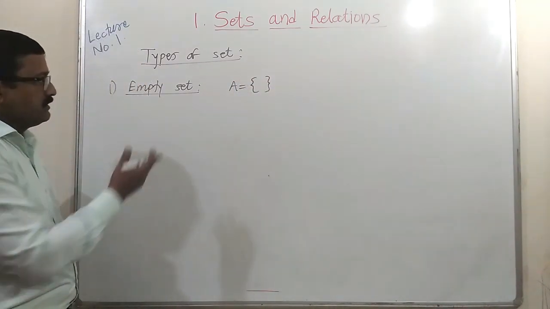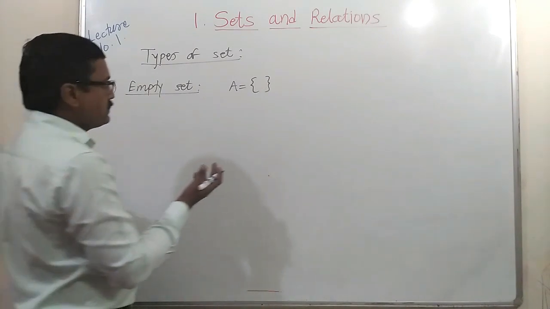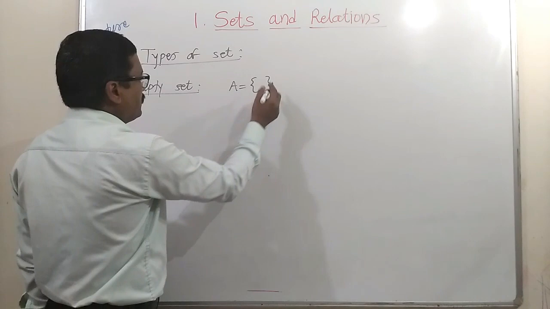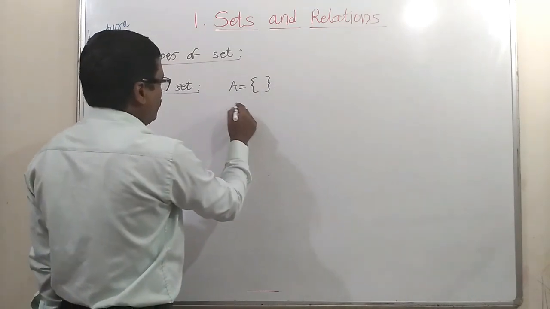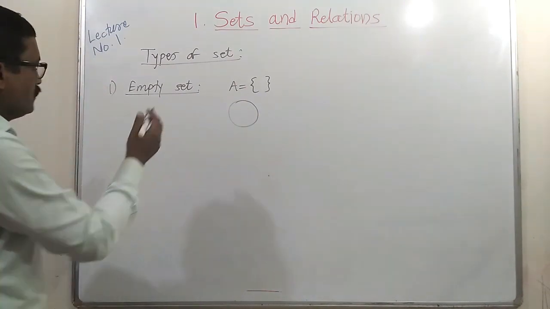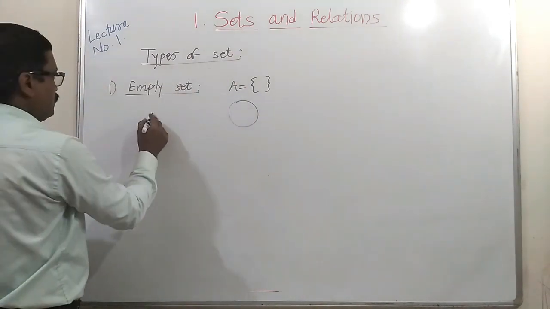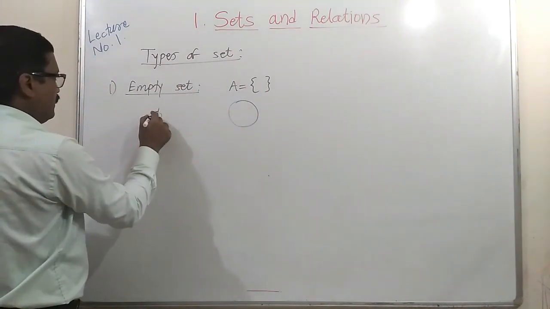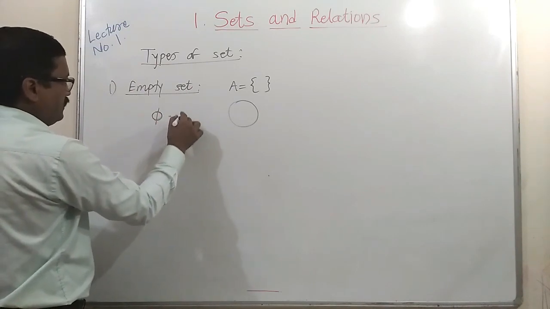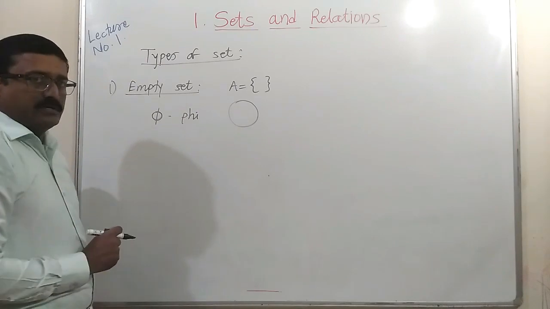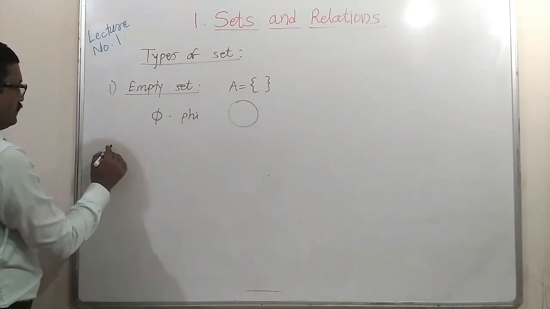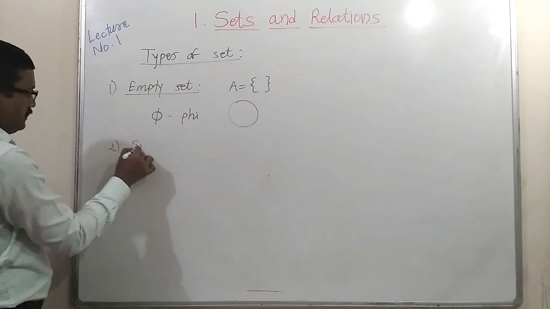So using the first method, we get this one. Using the second method, no need to write again. In the third way, if you write this set A as a circle, there is no element, an empty set. This empty set is denoted by the letter phi. You can read this as phi. Okay. Second one, that is the singleton set.